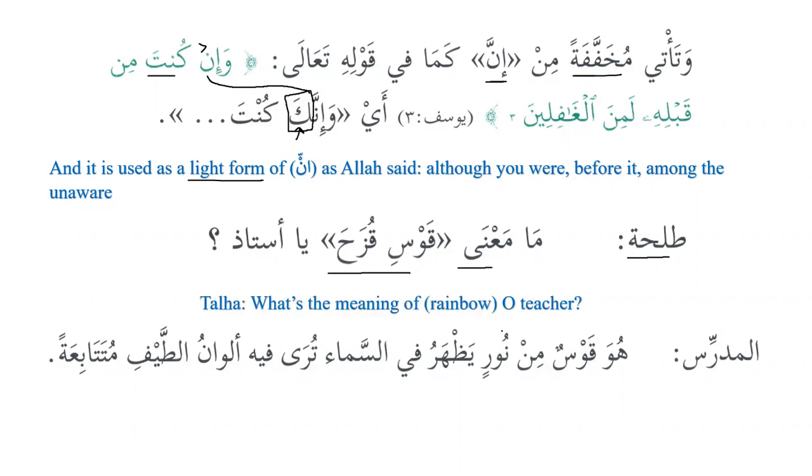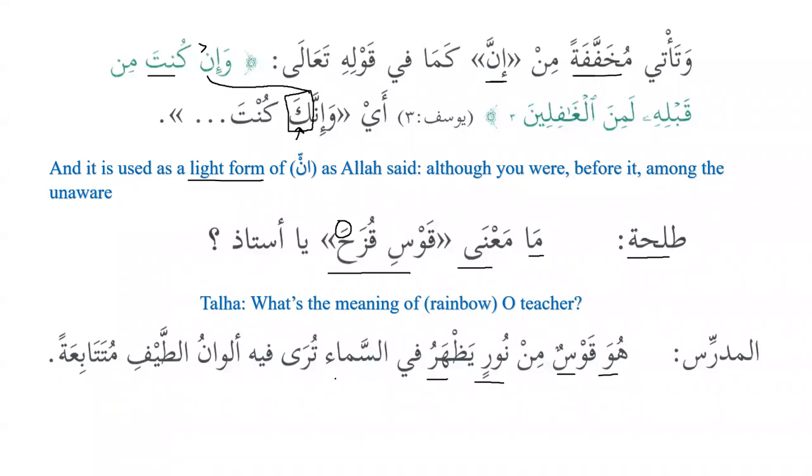Ya ustadu, or teacher. So what's the meaning of rainbow, or teacher? So ma'na is meaning, and it is mudaf, and qawsi quzaha is mudaf ilayh. So that's why we can see that it does not accept kasra, it has fatha in the end. Al-madarisu, the teacher. Huwa, it is qawsun, bow, min nurin, from light, or it's a bow of light.